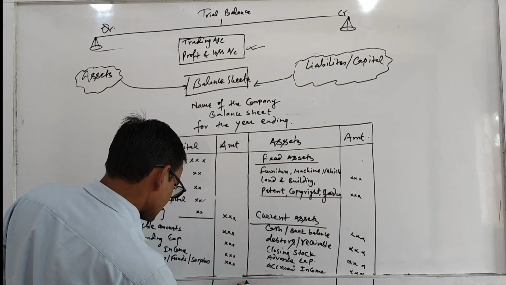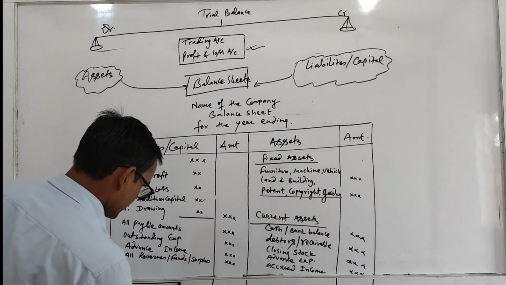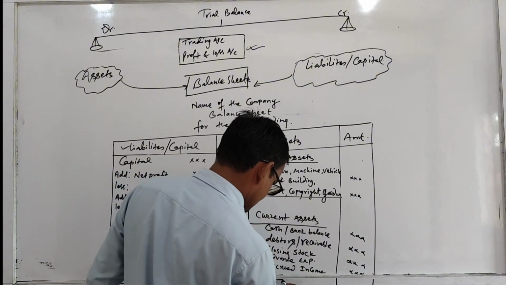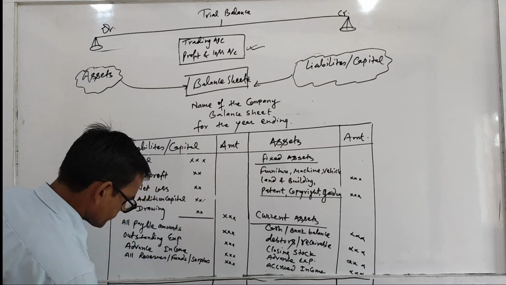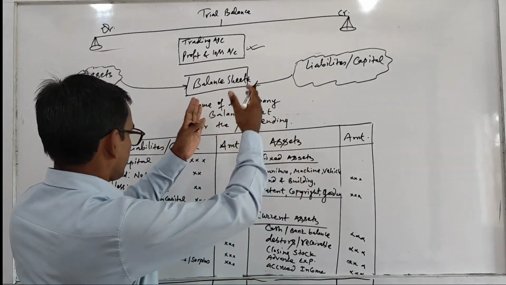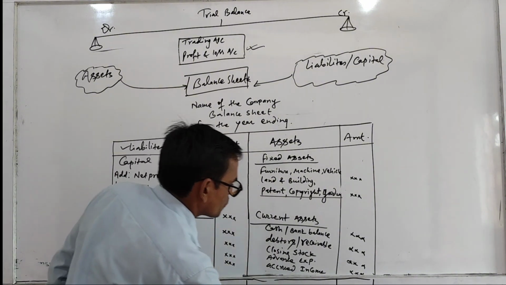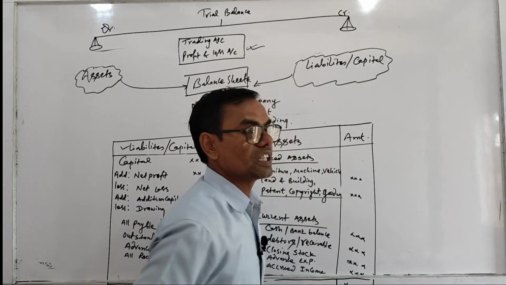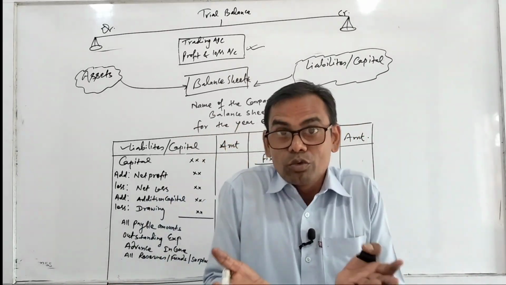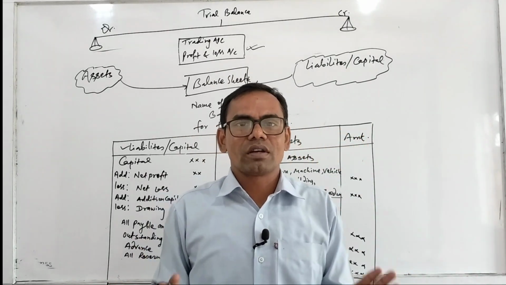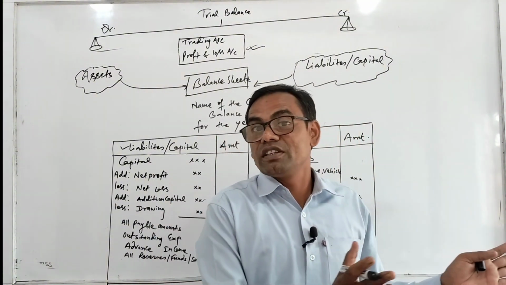One major thing is that in balance sheet, when you add the total of liabilities and capital, and the total of assets, you get equal. When you see the equal amount, you become happy because you feel that I have done well. The question is properly solved.